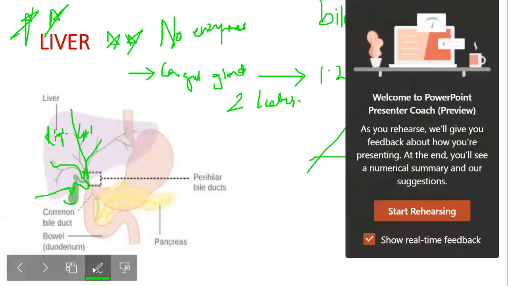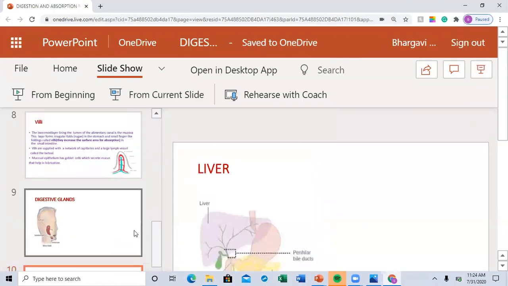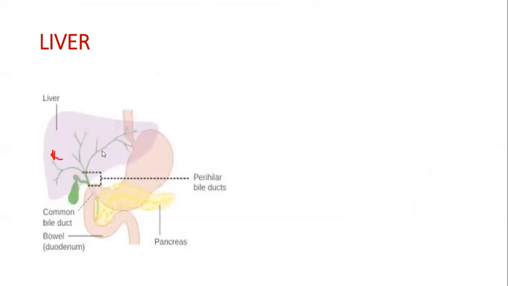So let me do it again. This is the right hepatic duct, this is the left hepatic duct. The liver secretes bile, which passes through these ducts, and then the bile is stored like this. You can see here it is stored. It is stored in a muscular sac that is called the gallbladder or cystic duct. And these both form the common bile duct.